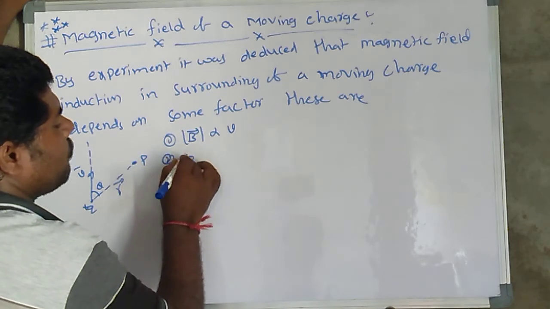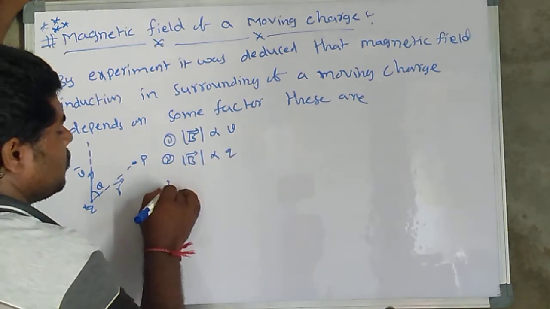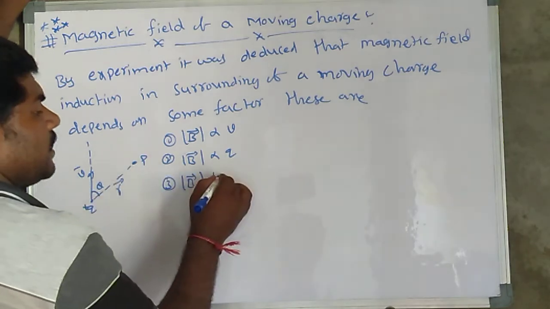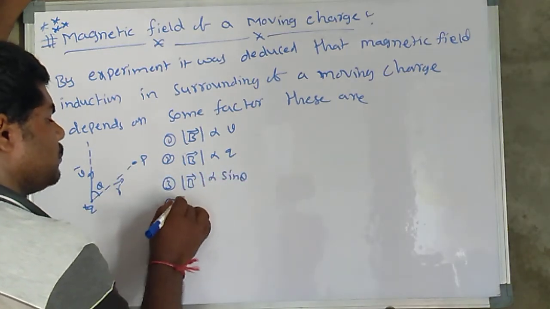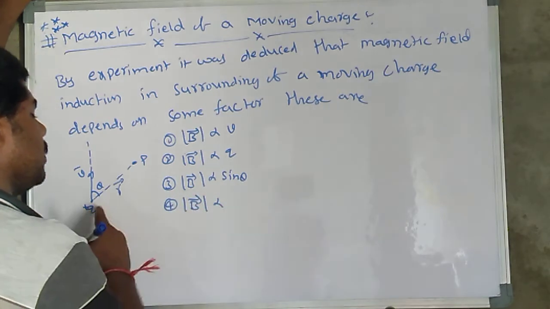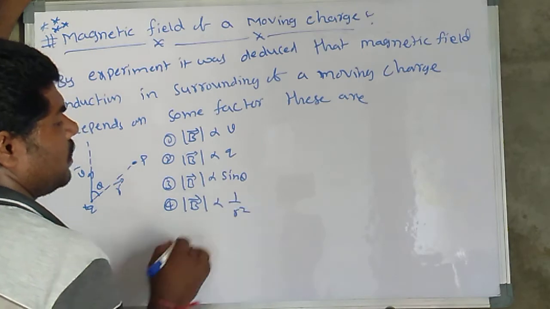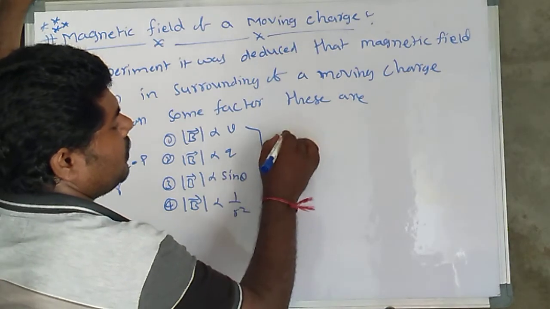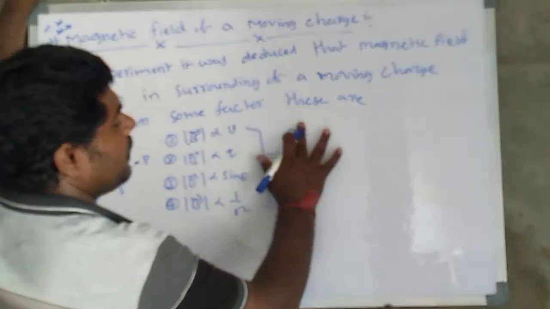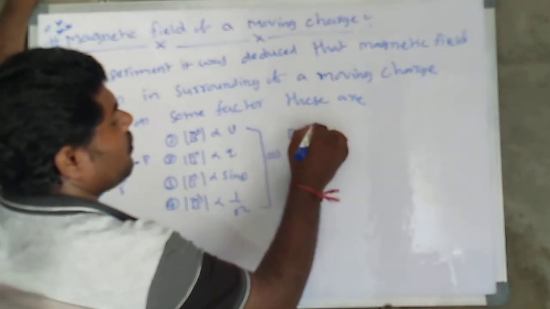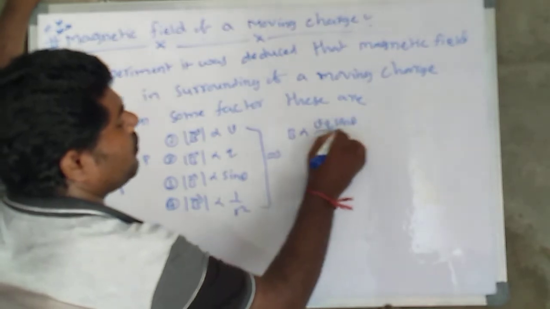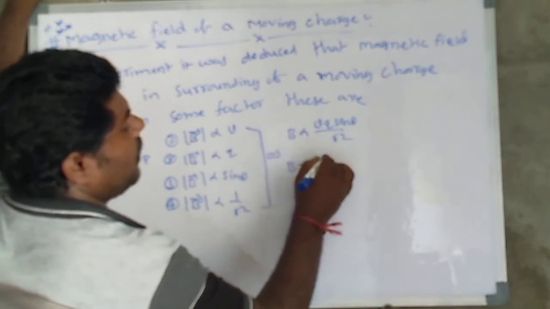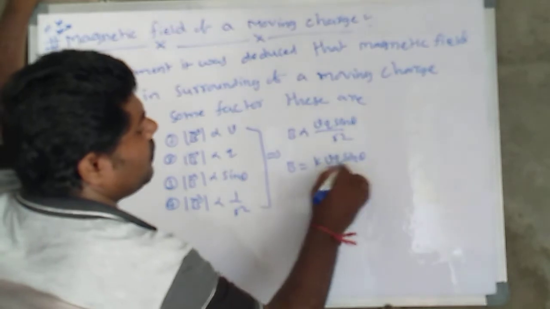Second, it is directly proportional to charge. Third, it is directly proportional to sin theta. Fourth, it is proportional to 1 by r square, the distance between them. Combining these four, the magnitude of B bar is proportional to v q sin theta divided by r square, so B is equal to k into v into q into sin theta divided by r square.